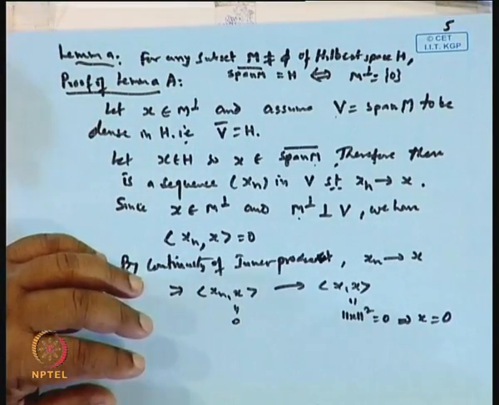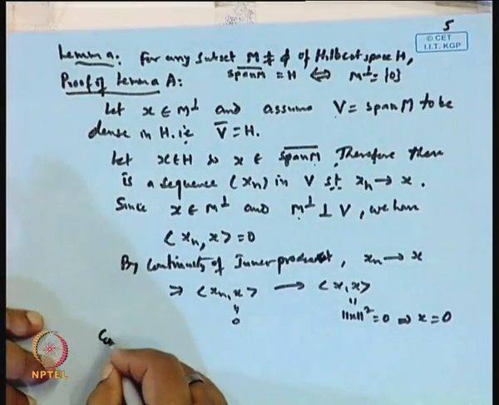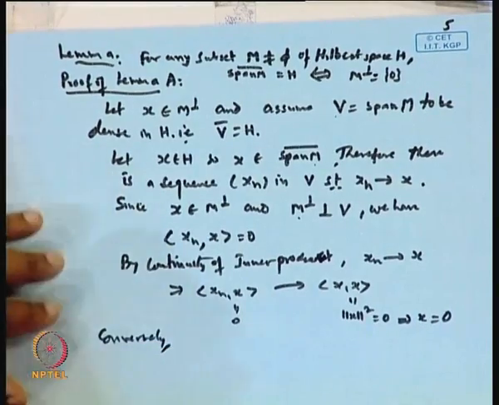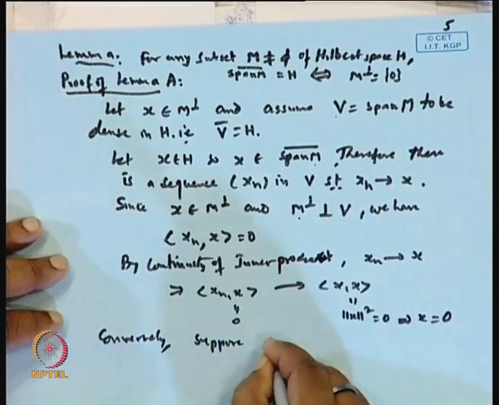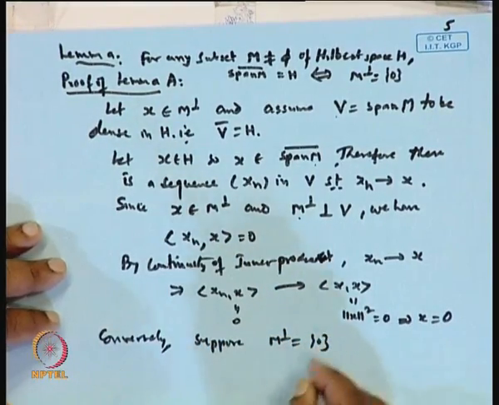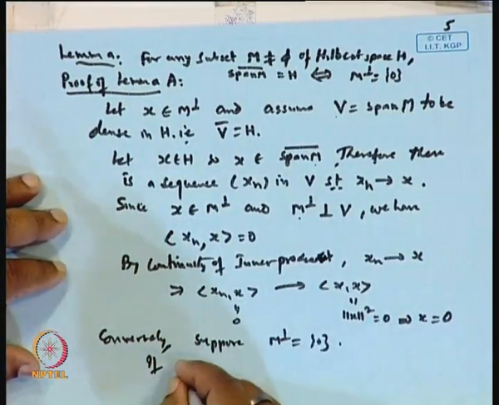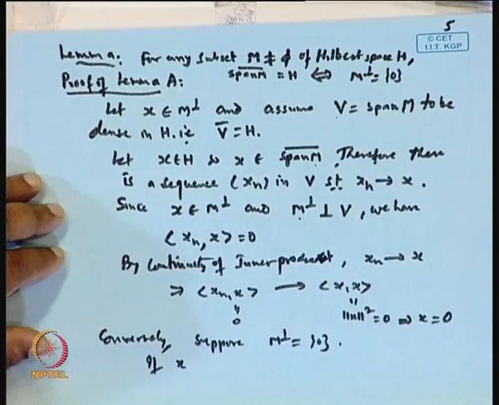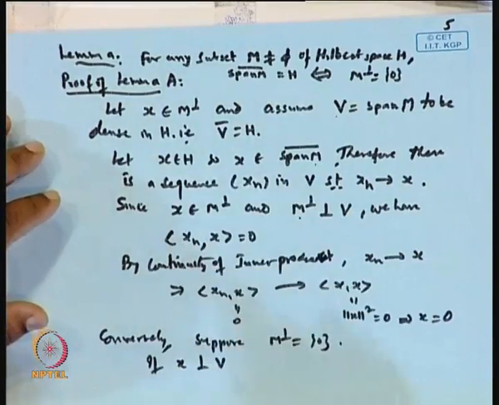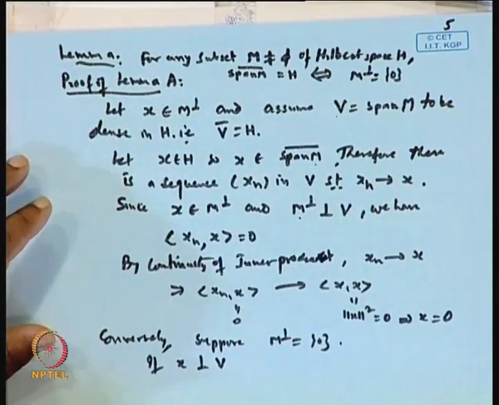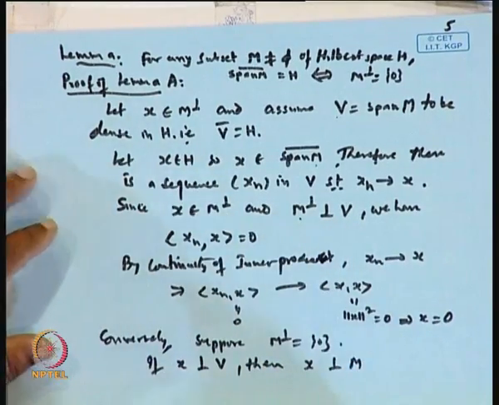The converse of this. Conversely, suppose M perpendicular, the orthogonal complement of M, is {0}. Okay. Now if x is orthogonal to V, V is the span of M, then x must be orthogonal to M, because V is the span of this.